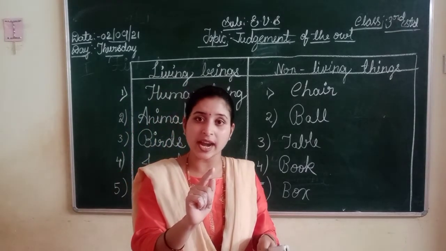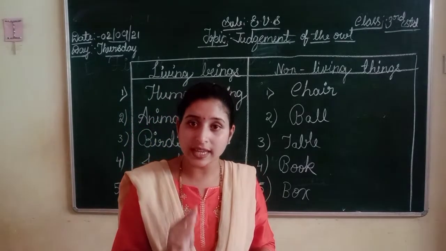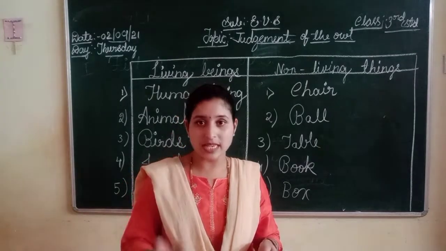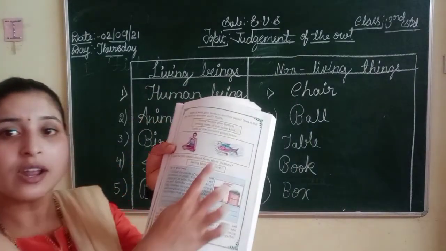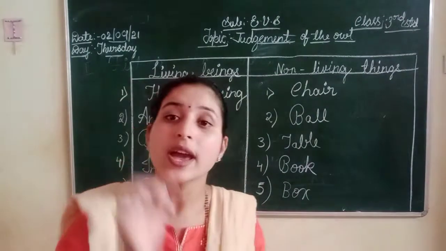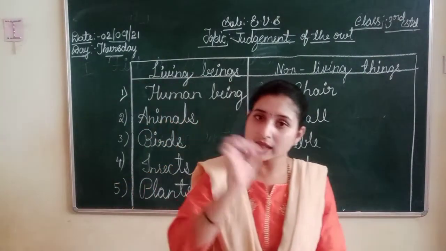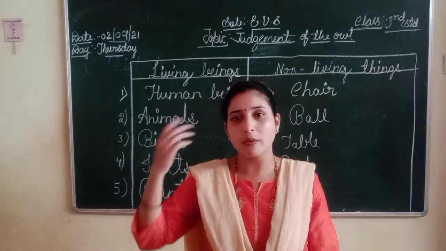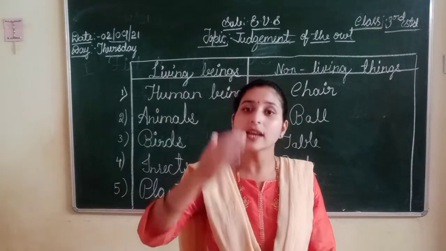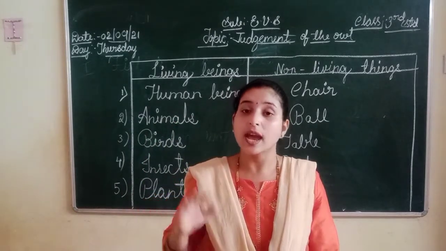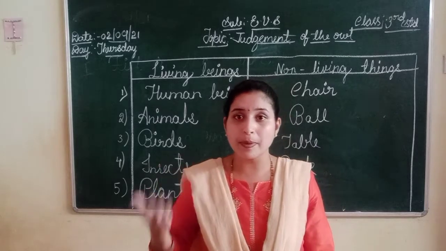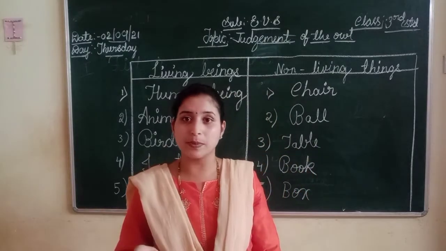So what can we understand? All the living things need air to respire. Here one more picture. Fish is also respiring. So all the animals, water animals, birds, plants and human beings need what? Air to respire.